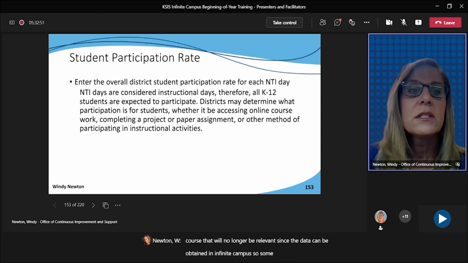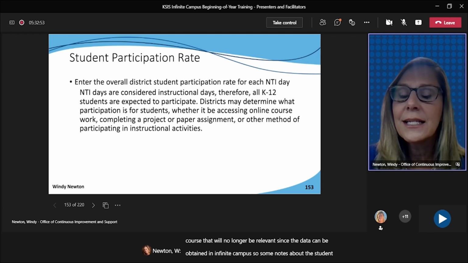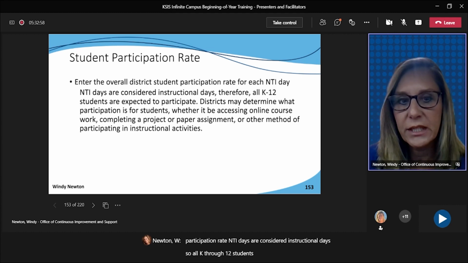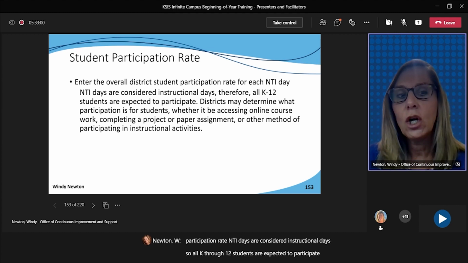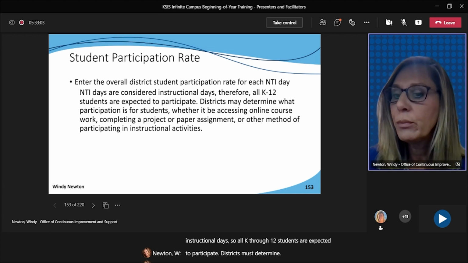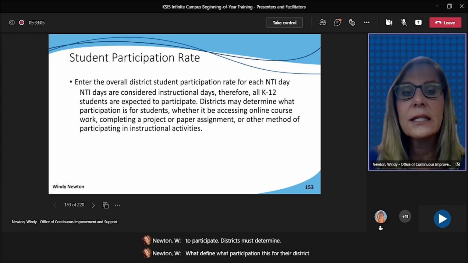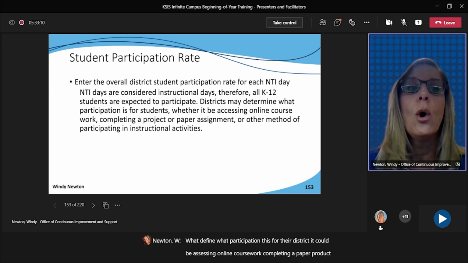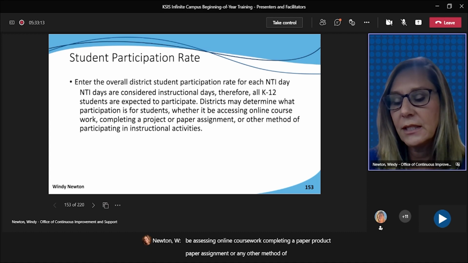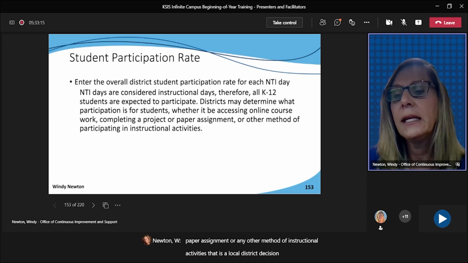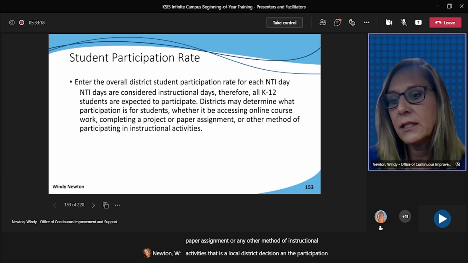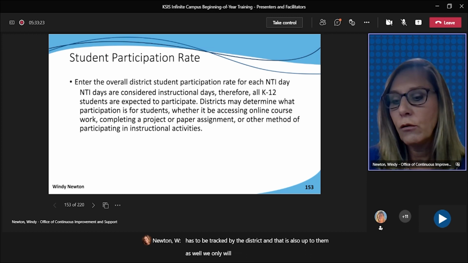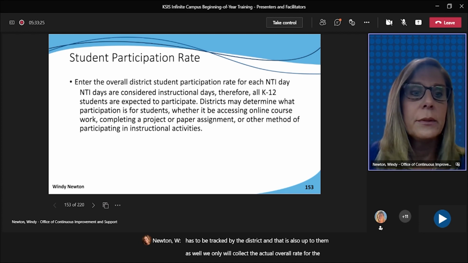So some notes about the student participation rate. NTI days are considered instructional days, so all K through 12 students are expected to participate. Districts must define what participation is for their district. It could be accessing online coursework, completing a paper assignment, or any other method of instructional activities. That is a local district decision, and the participation has to be tracked by the district, and that is also up to them. We only will collect the actual overall rate for the district on the new tab.